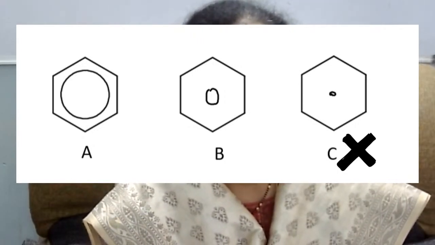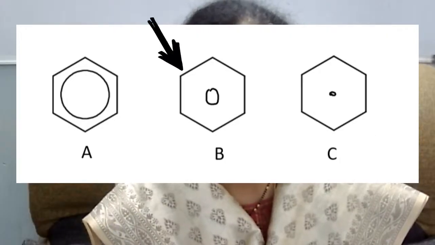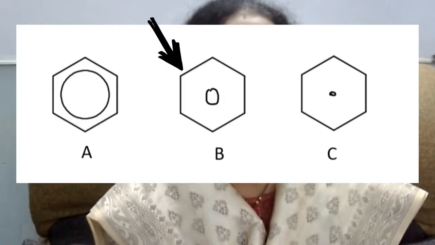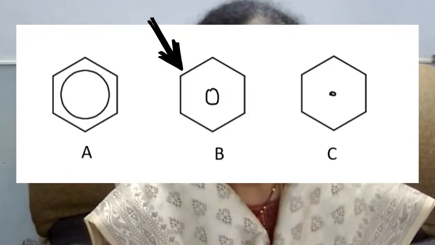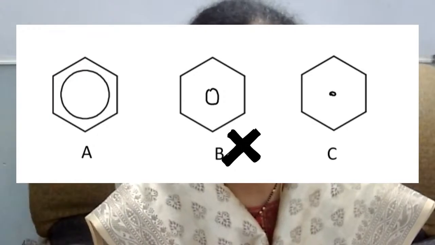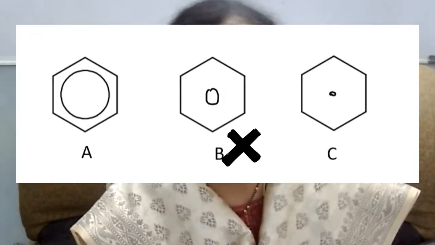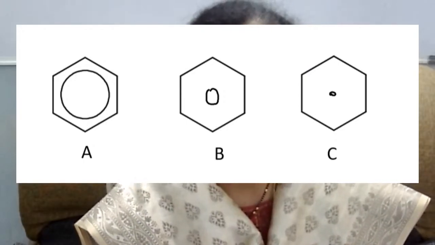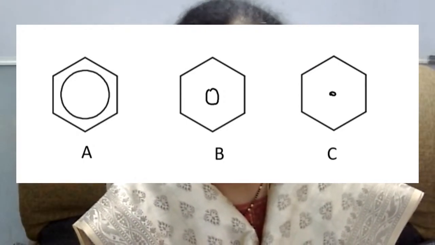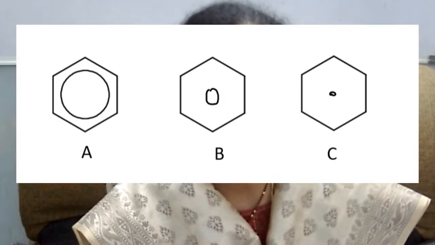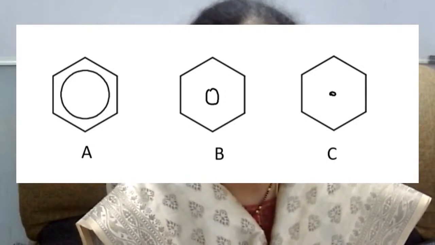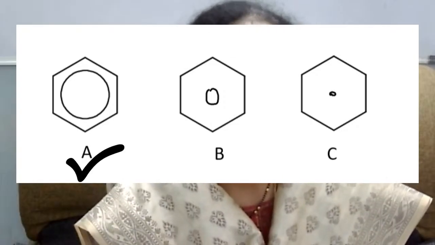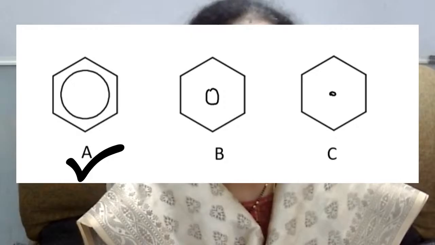Another structure is where the double bonds or the circle is drawn very far inside the benzene ring system. That means the circle is away from the skeleton hexagon structure. What does this hexagon mean? 6 carbon atoms are in benzene, and how they are connected to each other is represented with this hexagon. The circle or the double bonds show the delocalization of pi electrons. This delocalization of pi electrons is always very close to the carbon skeleton. That means you always have to draw the circle nearer to the hexagon structure. That is the correct representation of the structure.